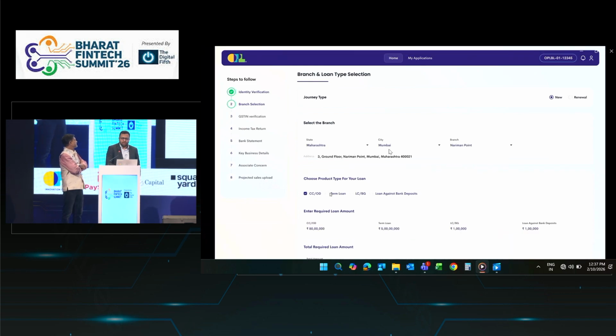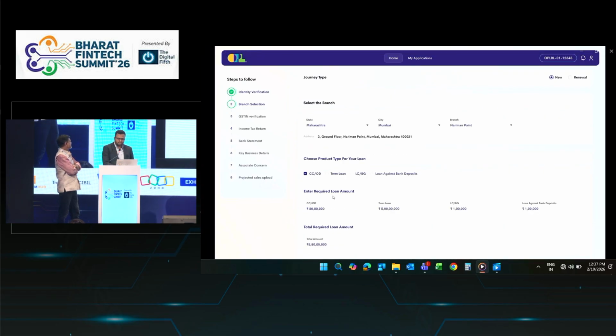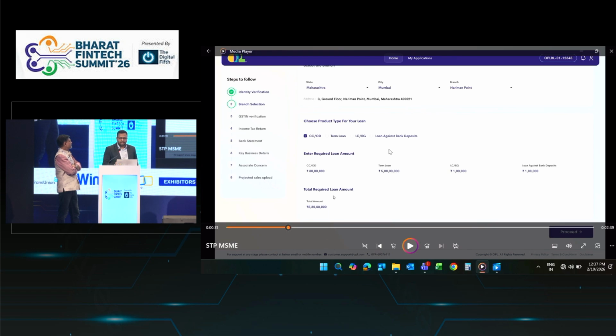Again, it is integrated with the bank's core banking system or your loan management system. For example, if you want to highlight whether this customer is an ETB or NTB, as soon as the customer enters the PAN number, through an API we validate whether this is an ETB or an NTB. The benefit is that whatever data is available in your CBS system will be auto-filled or pre-filled. So it will be a simple journey for any customer. The customer just provides details like which type of loan and what amount they require.